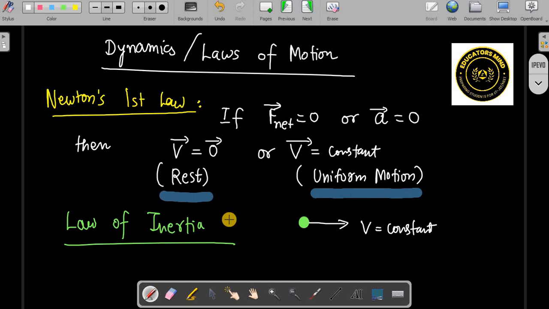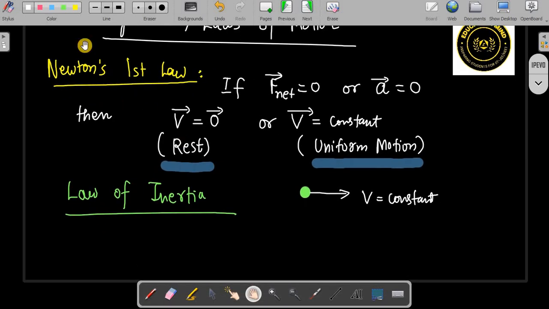Previously people did not know about the cause of motion. What is the cause of motion? Generally it is force, like when you apply some force, then only the body moves, right? But if a body is already in motion, we don't have to apply any force. It will maintain its state of motion, right? That is because of inertia of motion. Inertia is the inherent property due to which a body maintains its state of rest or motion.